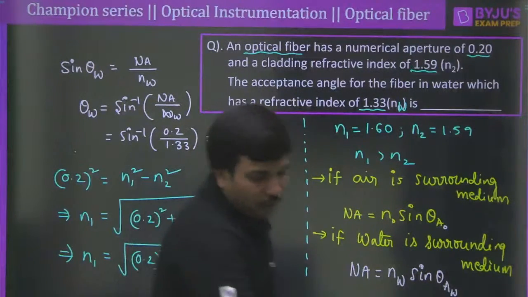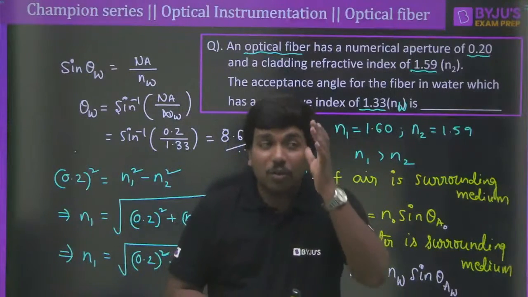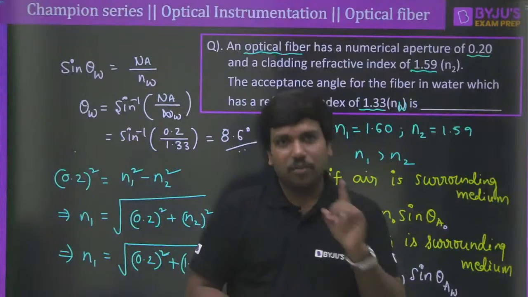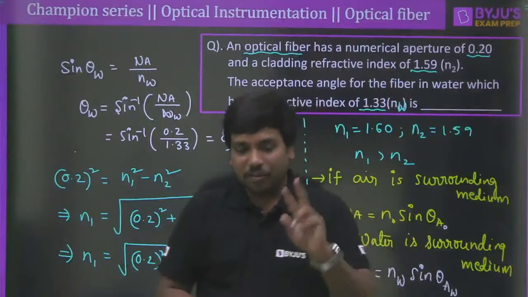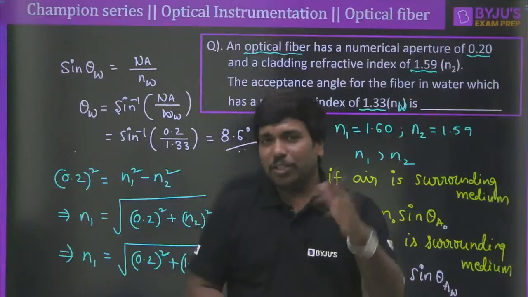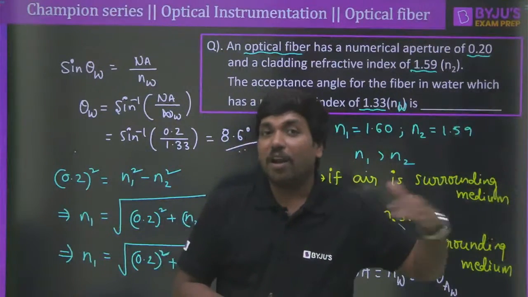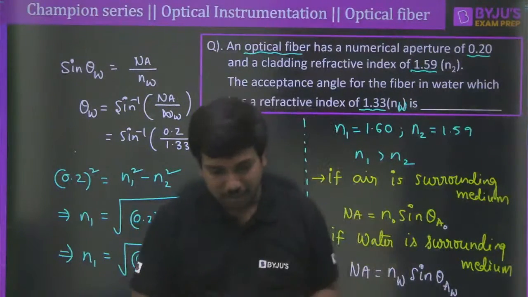Now Pramit, I want to ask a question to you. Just think logically and tell me why the numerical aperture of the fiber remains constant. Clear? That is one question. How do we change the numerical aperture of the fiber? So that is the second question. Any question you can answer. This is a bonus to you, Pramit. How do we change, or how can we change the numerical aperture? Is it possible or not? Just think and tell me.